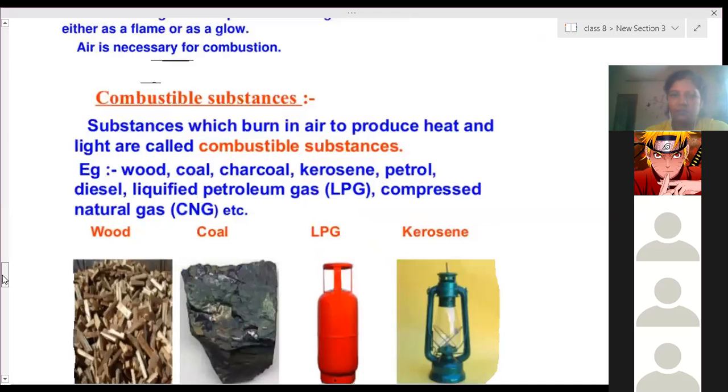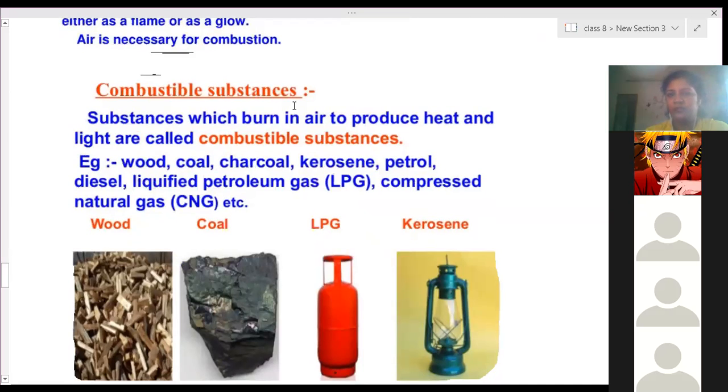The next topic is combustible and non-combustible substances. The substances which burn in air to produce heat and light are called combustible substances. Wood, when we burn it, produces heat and light energy. Charcoal will not produce light, but will start glowing, and a large amount of heat energy is produced. So it is a combustible substance. LPG is a combustible substance.